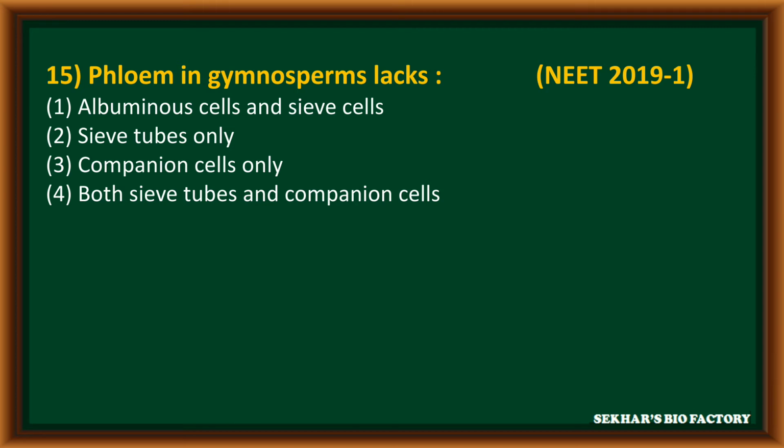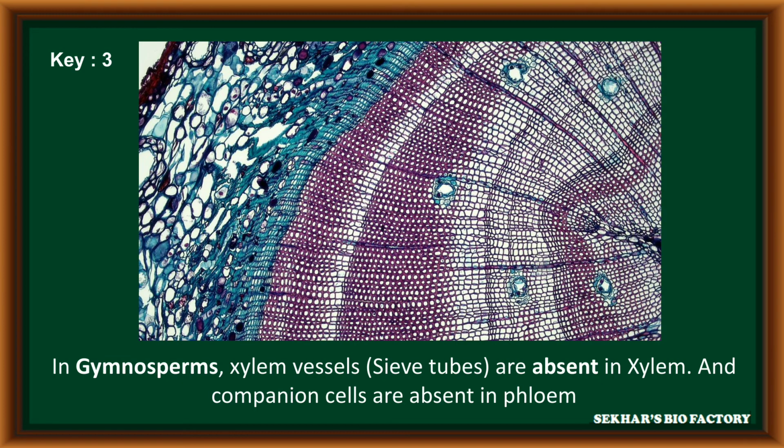Question number 15 from NEET 2019. Phloem in gymnosperms lacks: first option, albuminous cells and sieve cells. Second option, sieve tubes only. Third option, companion cells only. Fourth option, both sieve tubes and companion cells. The correct answer is third option. In gymnosperms, vessels are absent in xylem and companion cells are absent in phloem.